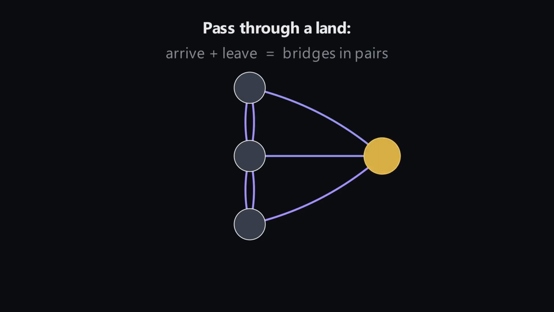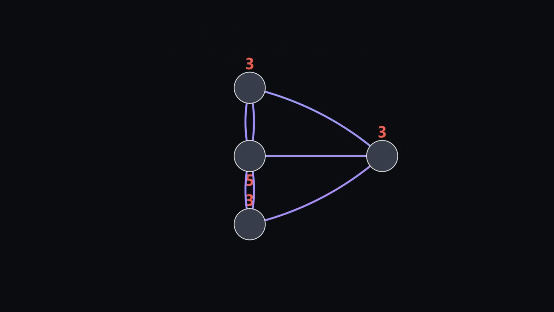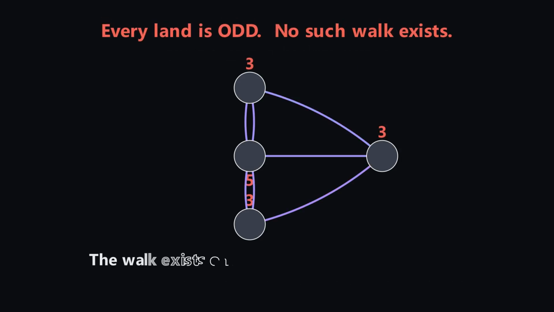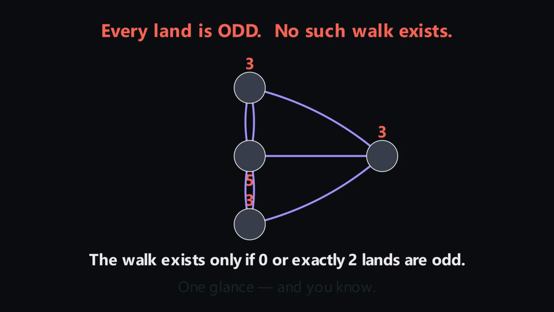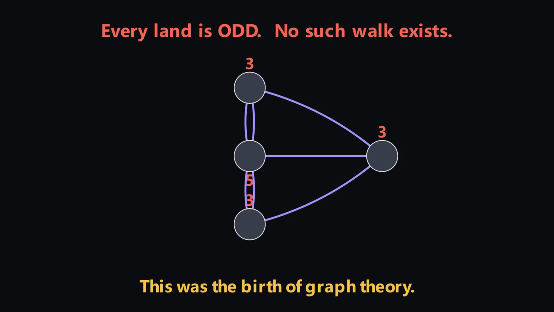Think of a piece of land you only pass through. Every time you arrive, you must also leave, and that uses bridges 2 at a time. So such a land needs an even number of bridges. But in Königsberg, every landmass has an odd number. So the walk simply doesn't exist. Only the start and the end may be odd. The rule: the walk exists only if 0 or exactly 2 landmasses are odd. One glance, and you know. That single idea gave birth to the entire field of graph theory.